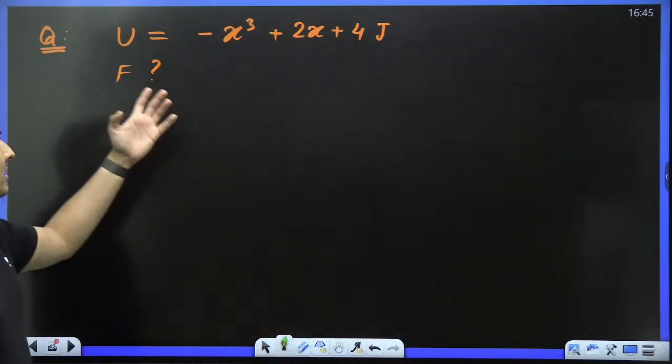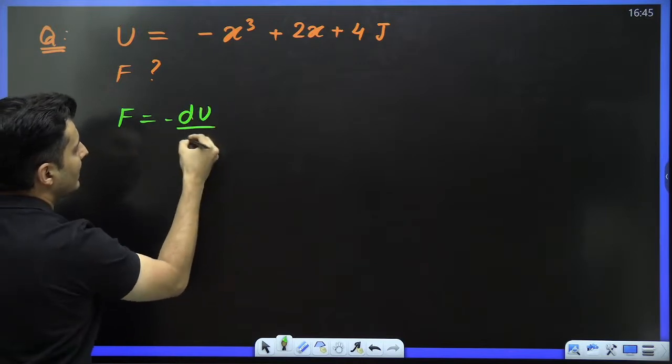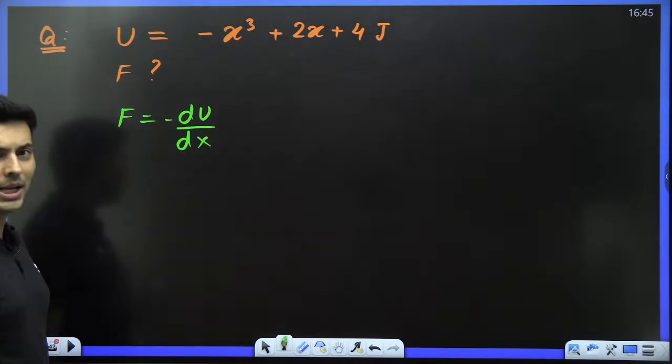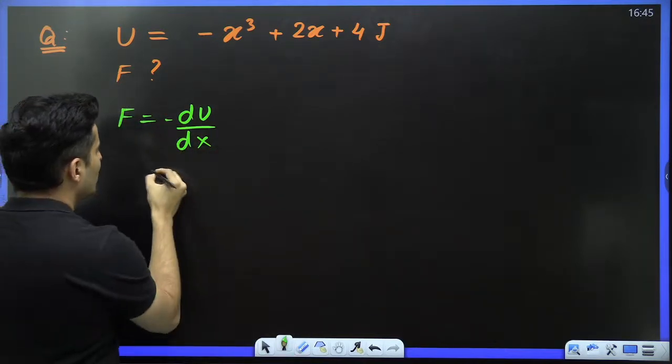The answer for this will come from this formula. Think about it. Minus du by dx. The gradient of potential energy with a negative sign is the conservative force. So use this, you shall get the answer.